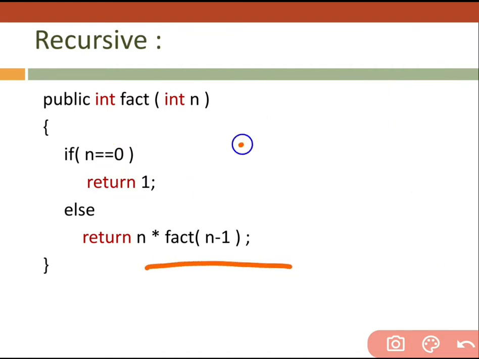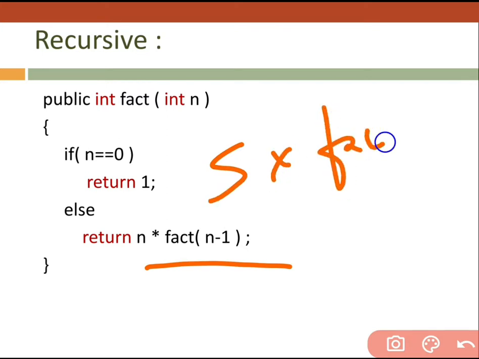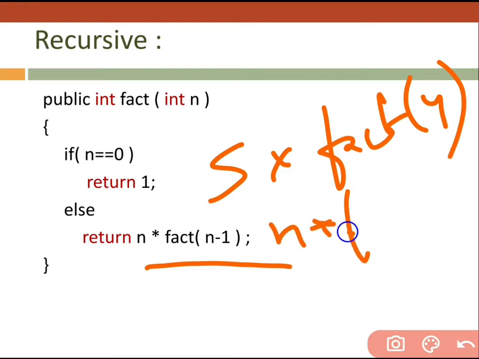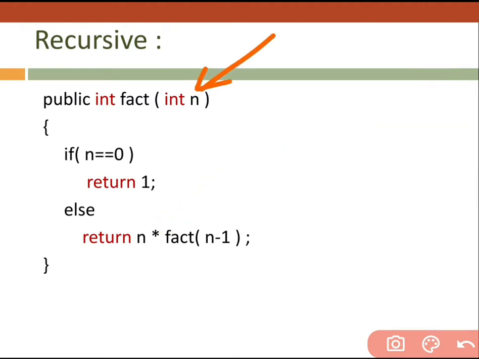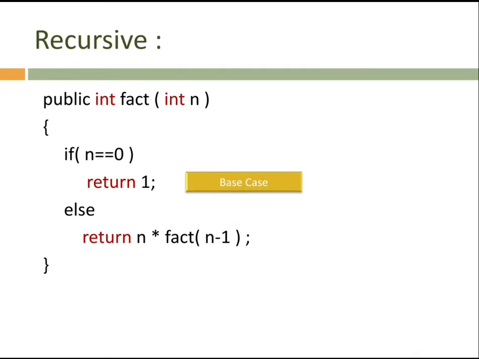And I told you 5 into fact of 4 means n into fact of n minus 1. The same thing I had written here. I'm returning back. N is going to receive and going to check the value till n receives 0. That time it happens again and again, and the answer is going to be returned back. And see, this one is the base case because it ends our recursion, and this one is our recursive case.